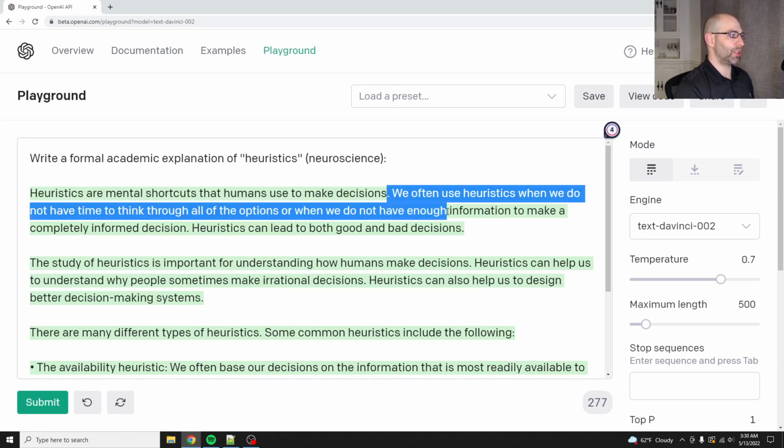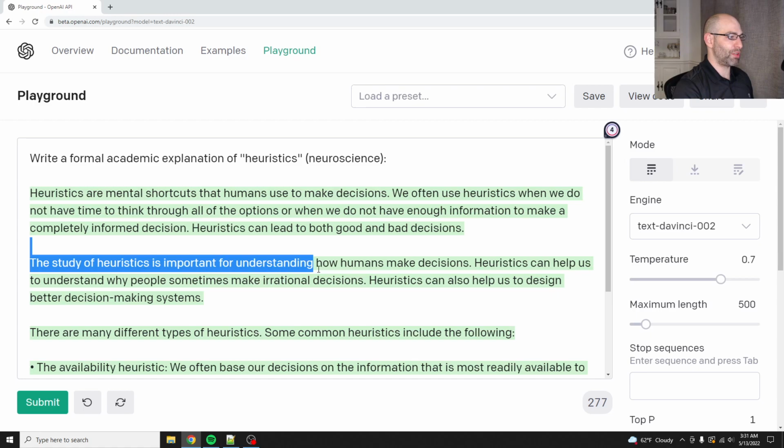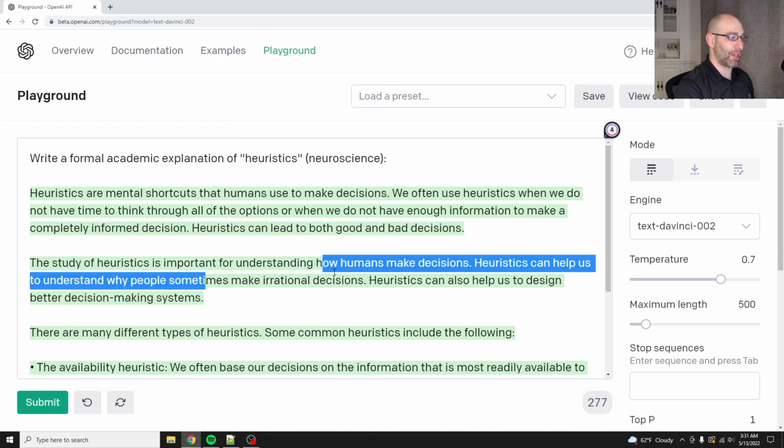We often use heuristics when we do not have time to think through all of the options or when we do not have enough information to make a completely informed decision. Doesn't that sound like intuition? Heuristics can lead to both good and bad decisions. The study of heuristics is important for understanding how humans make decisions. Heuristics can help us to understand why people sometimes make irrational decisions.